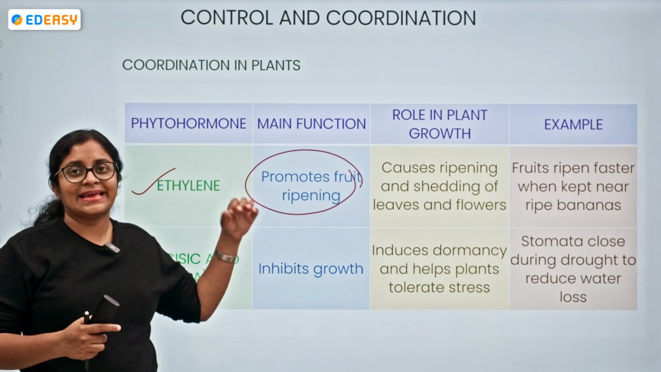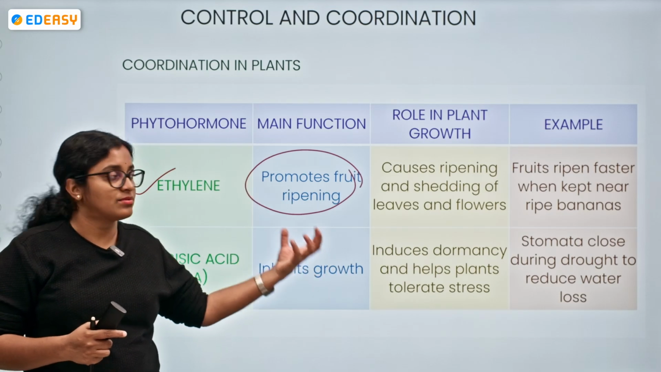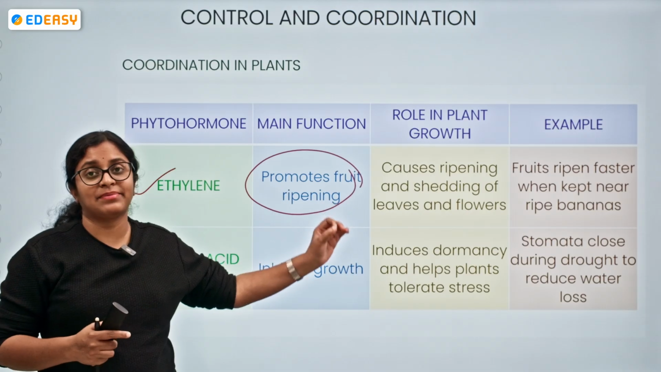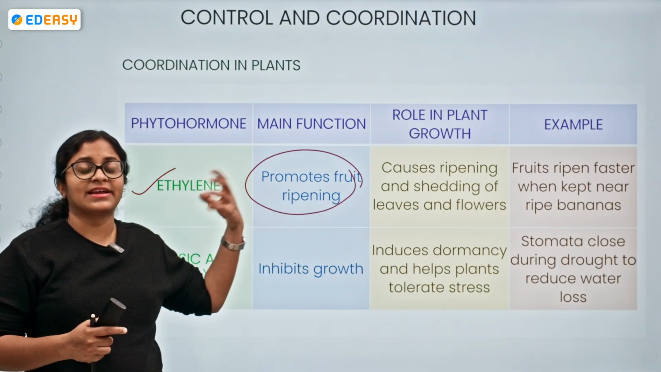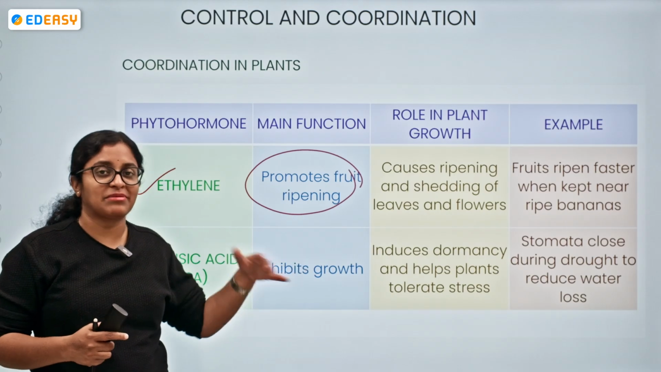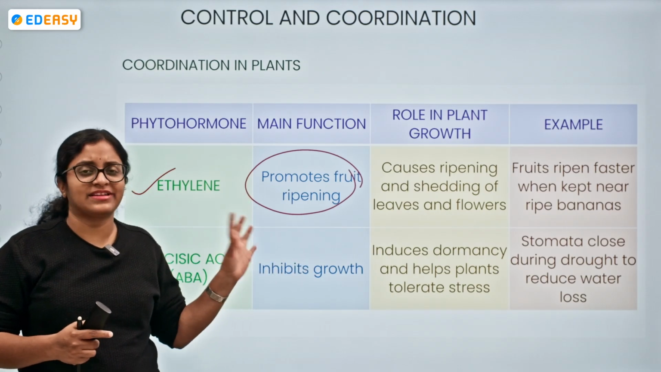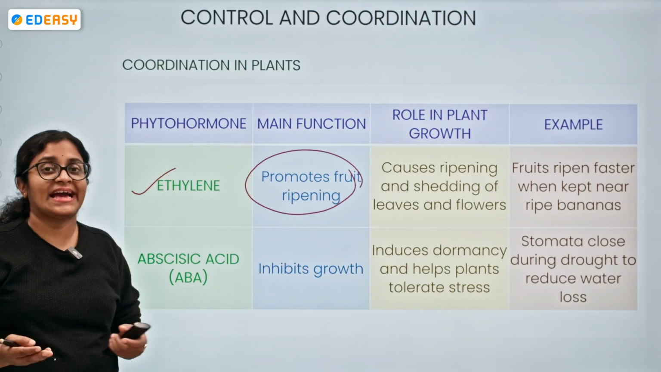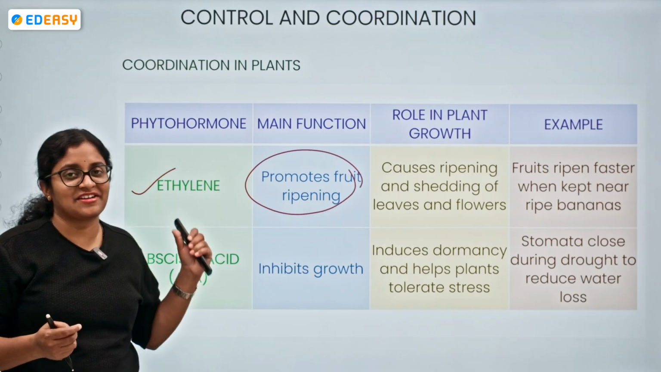Okay, when kept near the ripe fruits, there is a production of these hormones and the fruit will be ripening much faster when kept with the ripe fruits. It can be ripe bananas or ripe apples, anything. But the majority of the time we take ripe bananas because ethylene production in them is very high, and ethylene is the only gaseous hormone.